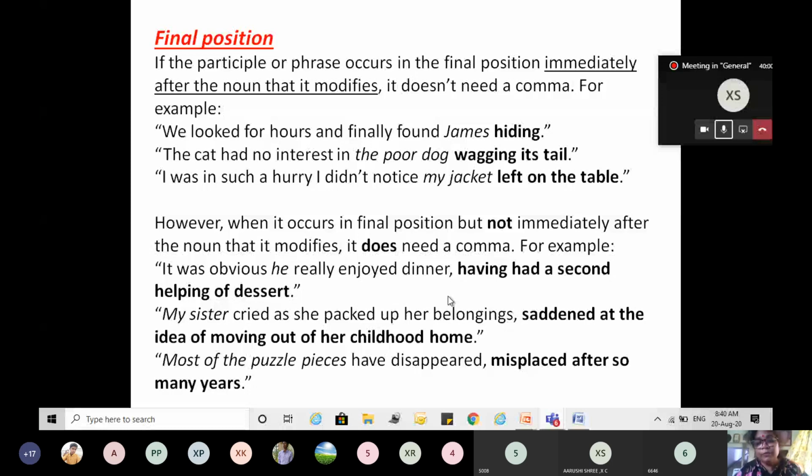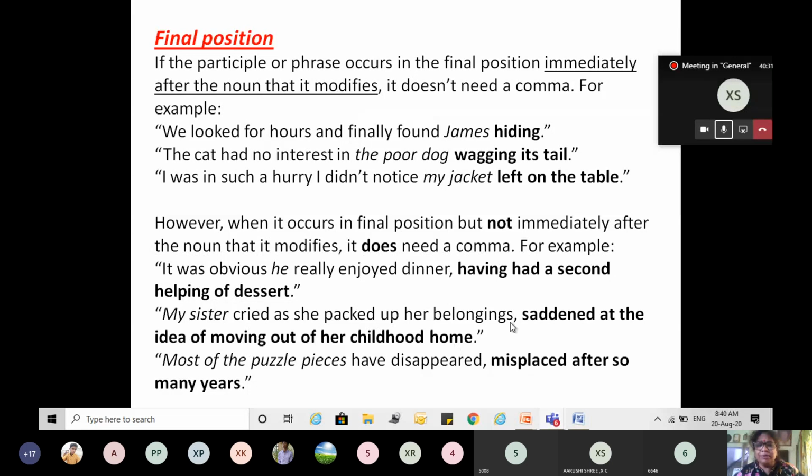Clear? My sister cried as she packed up her belongings, saddened at the idea of moving out of her childhood home. Who is saddened? My sister. My sister is placed here, and there is a long gap between my sister and saddened at the idea of moving out of her childhood home. So we need to put a comma.